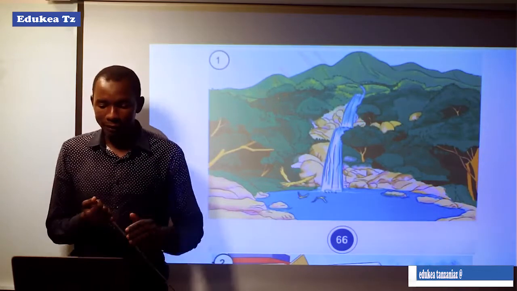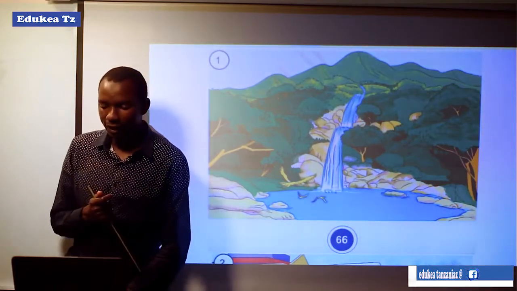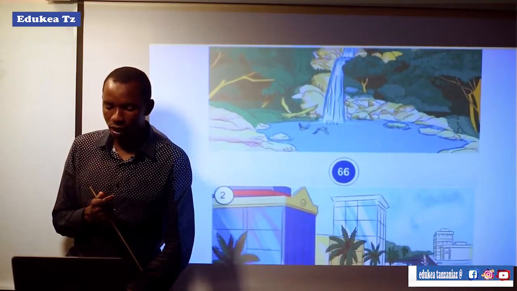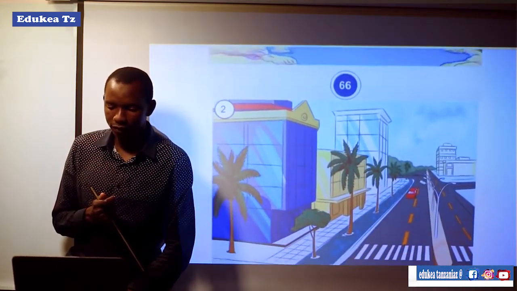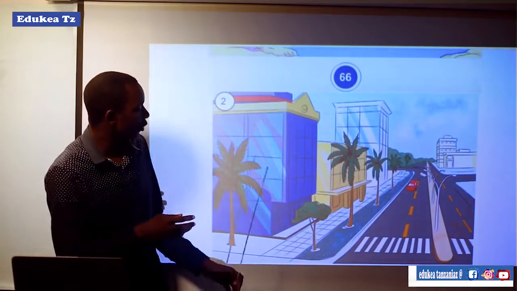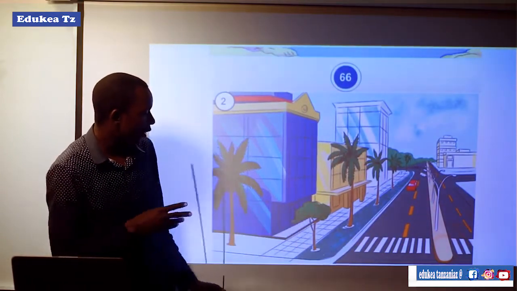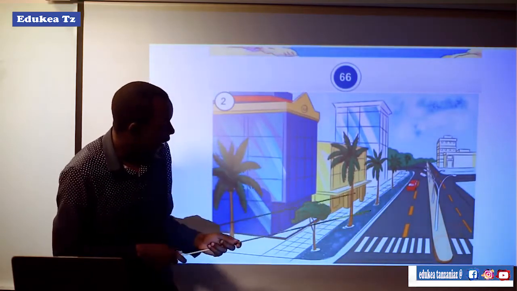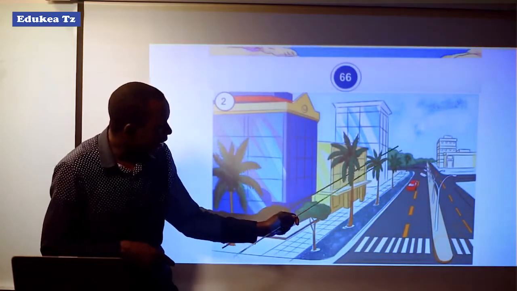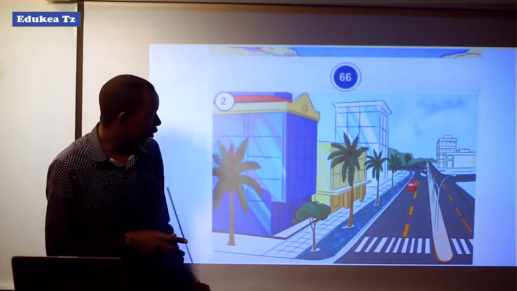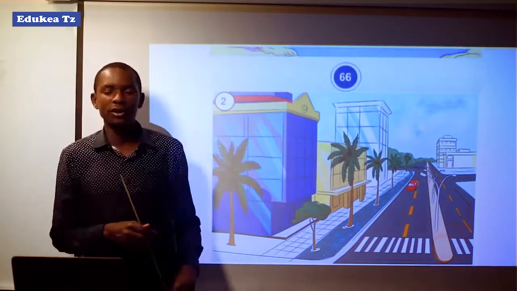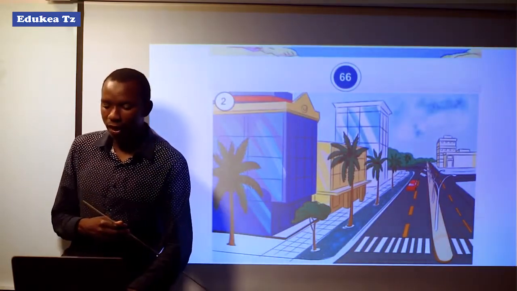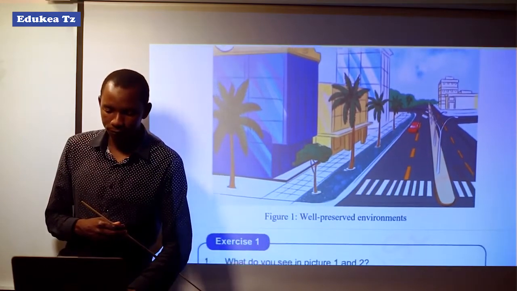That is the first picture, and there is a second picture. There are several buildings. These are buildings, these are roads, cars. There is a car, and there are trees, among the things found in this picture. After studying carefully these two pictures, you have to answer the questions that follow.